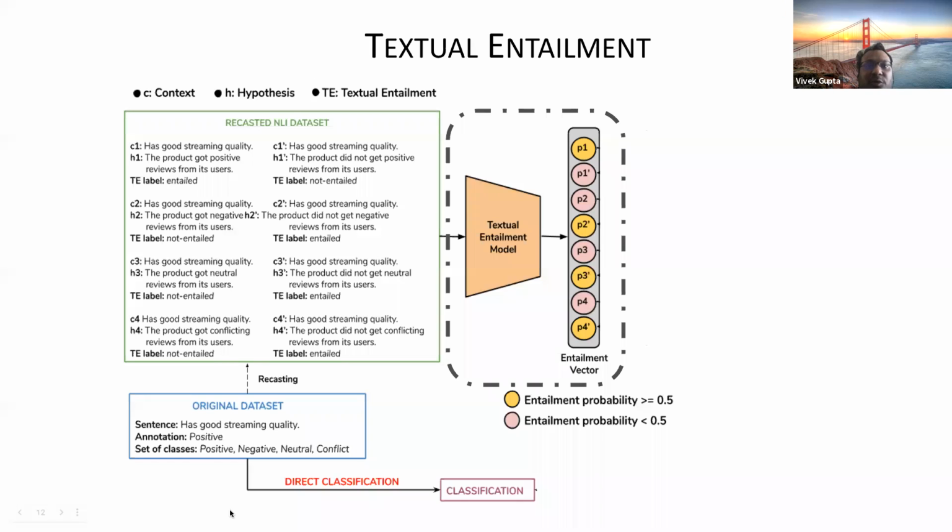I can also take the original data set and do a direct classification to directly predict what is positive. Is the data set label positive or negative? This is basically prediction among these 4 labels. What is the actual label of the sentence in the data set?